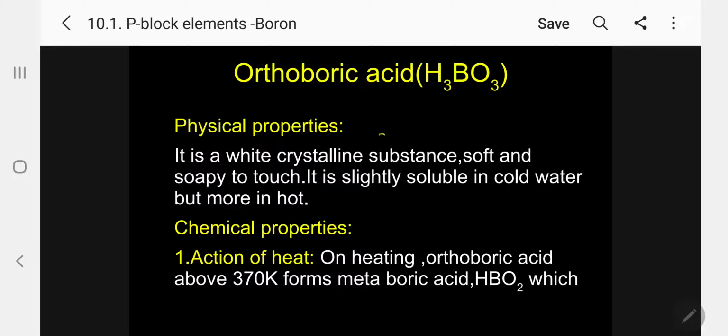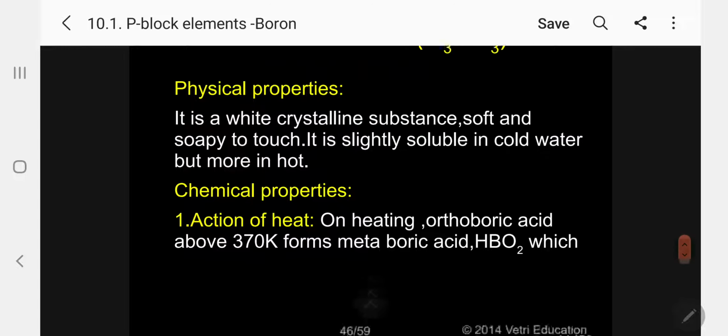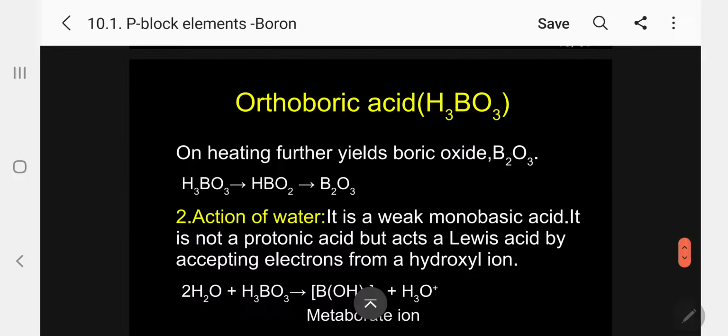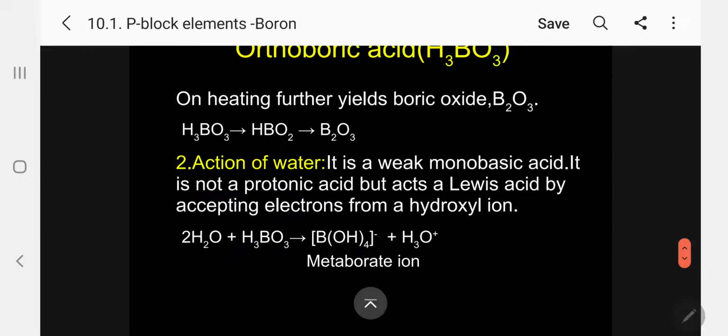Physical property: it is a white crystalline substance, soft and soapy to touch. It is slightly soluble in cold water but more in hot water. Coming to chemical properties, action of heat. On heating, orthoboric acid above 370 Kelvin forms metaboric acid, HBO2, which on heating further yields boric oxide. See here, H3BO3 on heating gives metaboric acid, and on further heating B2O3. So we can prepare B2O3 also from this.